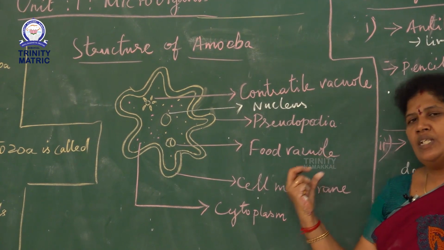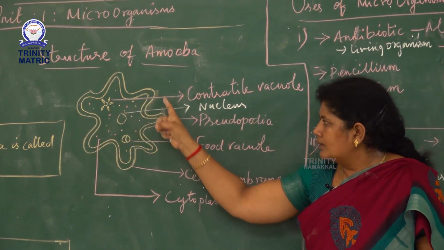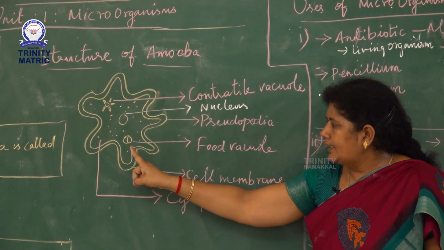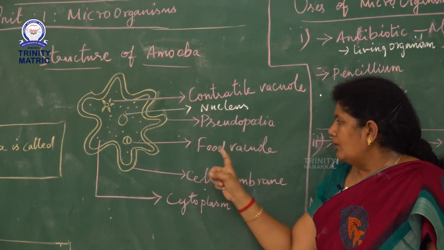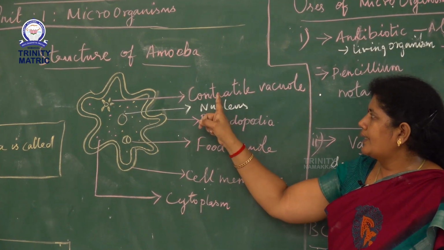Amoeba is a unicellular animal. It is covered by a cell membrane. Inside the cytoplasm there are a food vacuole, nucleus and contractile vacuole.